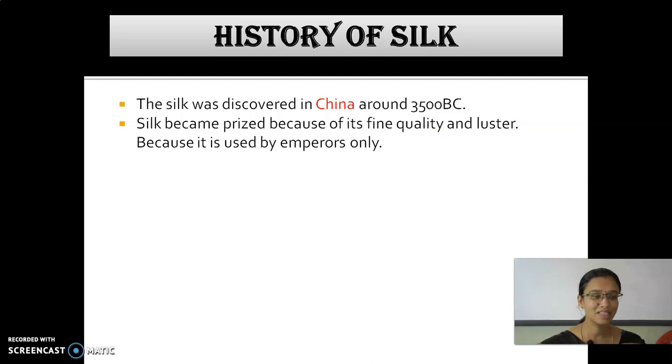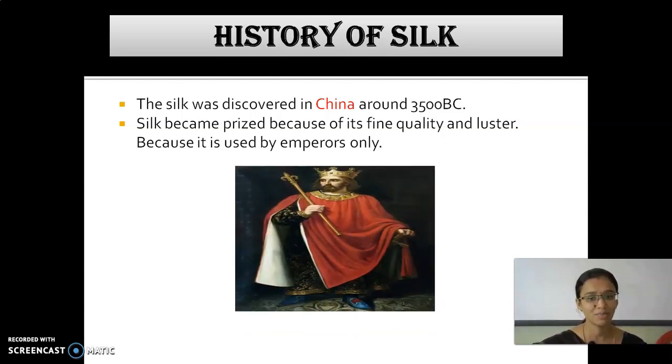These silks were used only by the emperors. Only the people who belonged to the emperor's family, the kingdoms or the king's family used this silk, so it is considered to be of very high rate. See here, we are able to see the silk with the king's crown, right? Silk is of fine color, very soft to touch and very shiny.